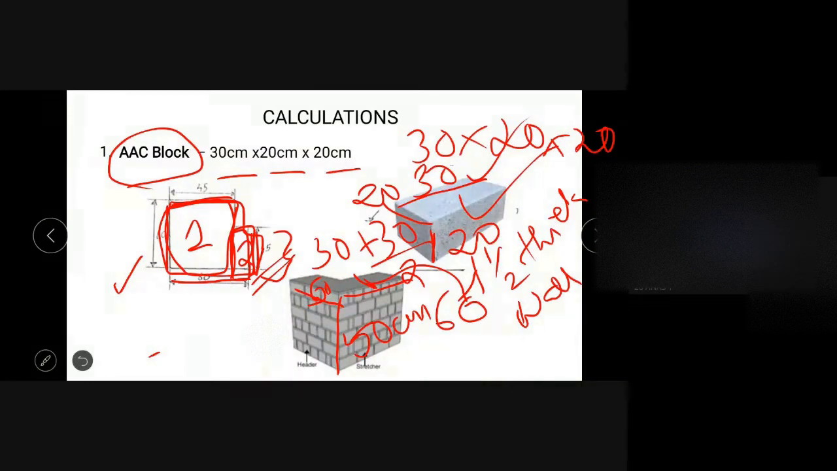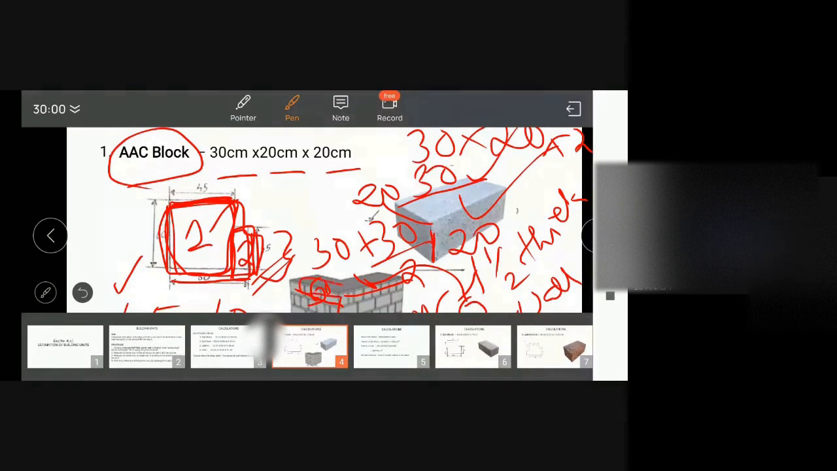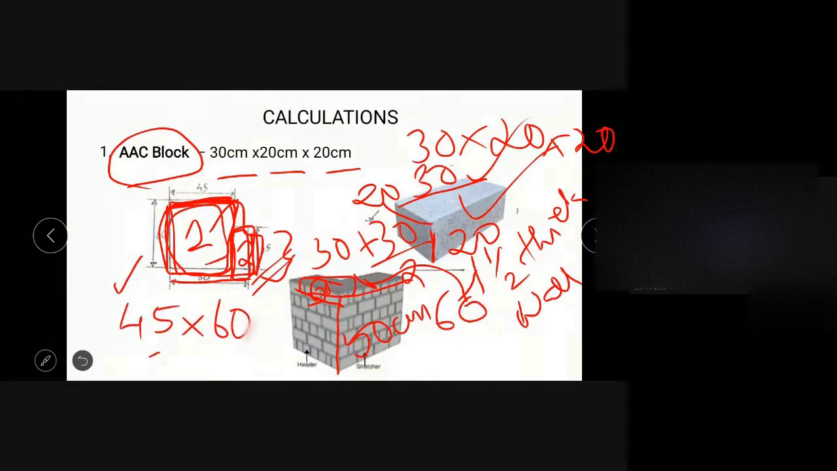So how will we find the volume of this part? It will be equal to 45 into 60. So this is the cross-sectional area. This is a plan view. Hope you understand this. Plan view is what is shown here, with so much overwriting.